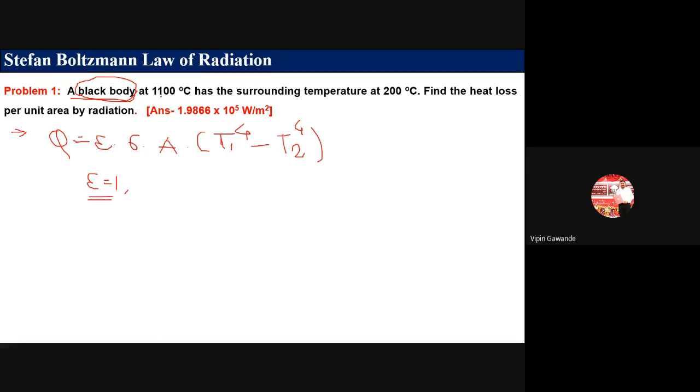A black body at 1100 degrees Celsius. Now temperature is given. So let us see how many temperatures are given. Two temperatures are given. 1100, so that is T1 given in the problem.